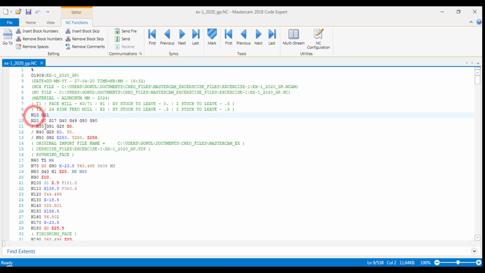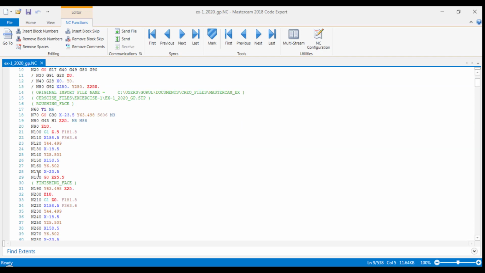So this is my code. This is the program number which I have given in Mastercam, and these are the commands, and it is my Mastercam file location and my NC file location, which material, and what are the tools. Tool 1 is a 63 mm face mill, and tool 2 is a 24 mm insert type cutter.